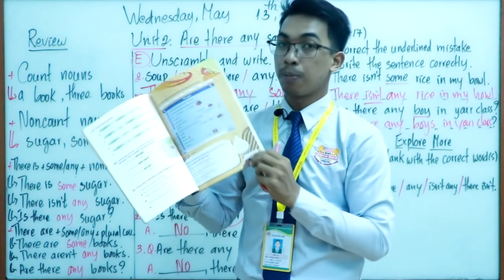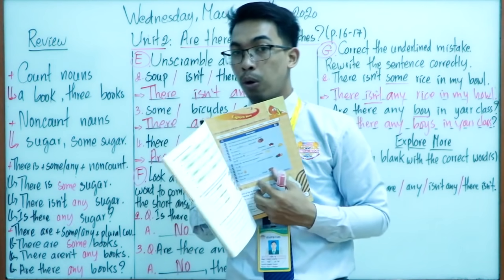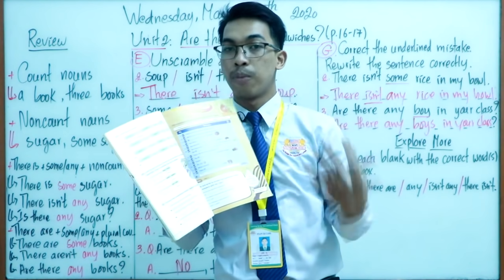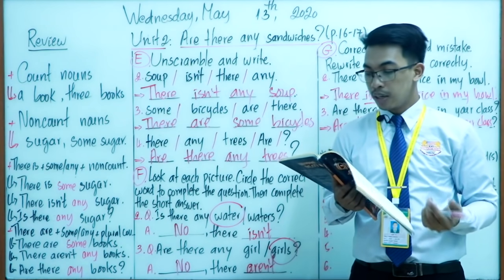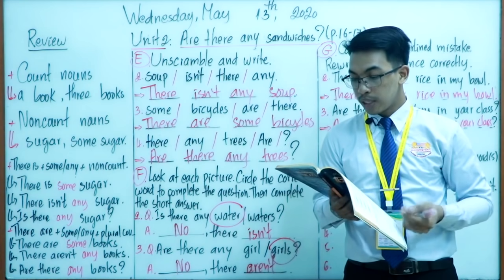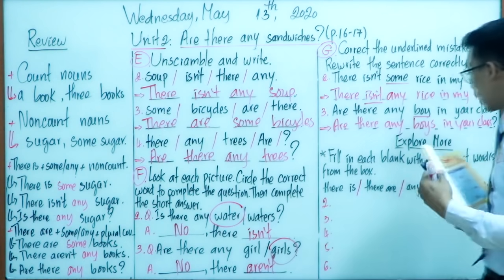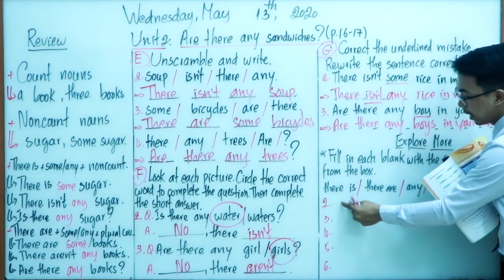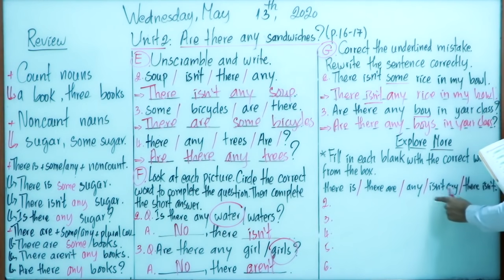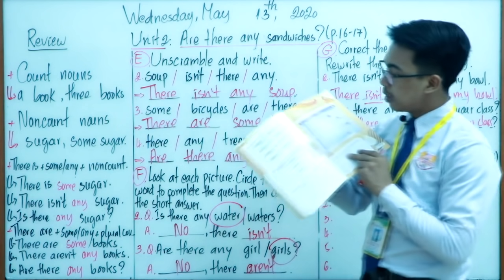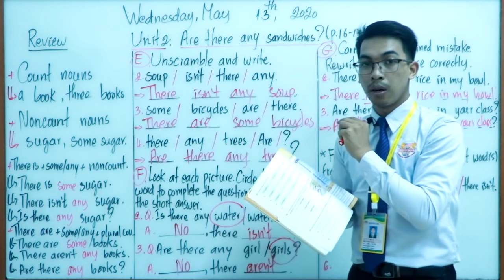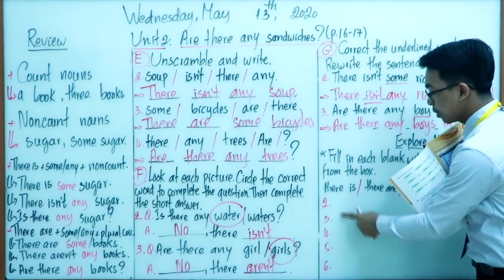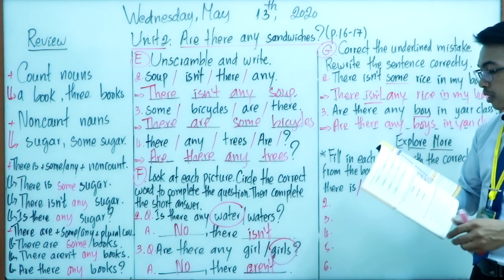So now this is about the next one, which is about Explore More. You can open the book on page 17. You will see Explore More, where you find more information. Very good. In here, for the first section, fill in each blank. Write the correct word or words from the box. In the box we have: there is, there are, any, isn't any, there isn't. Number 1 is the sample, but I didn't write it on the whiteboard, so I just wrote number 2 up until number 6.